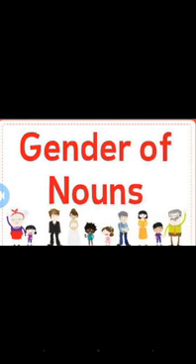Okay. So gender means saying whether it is a boy or a girl. Okay. So here four types of gender are there: masculine gender, feminine gender, common gender, and neutral gender.